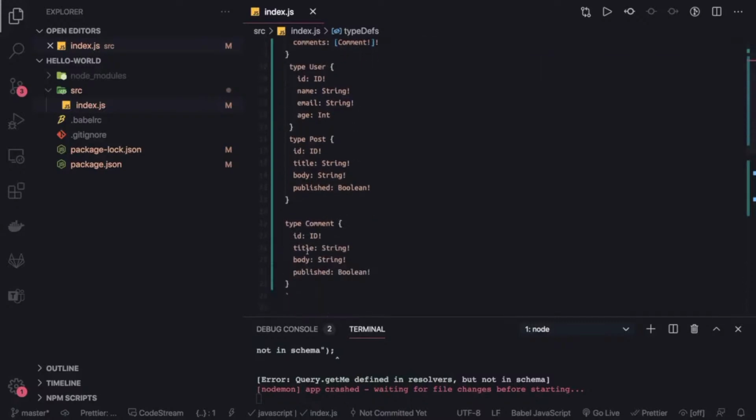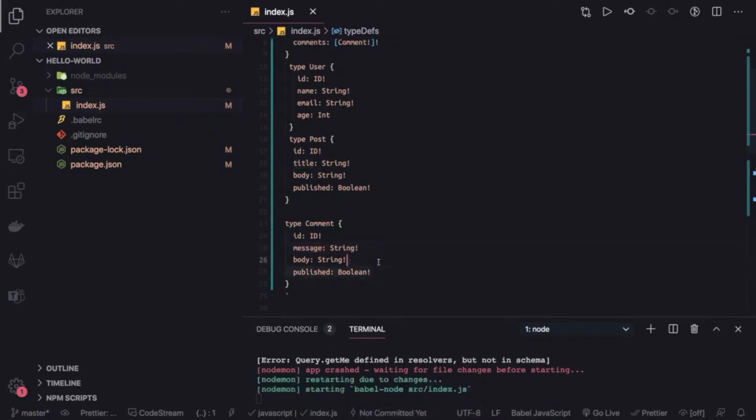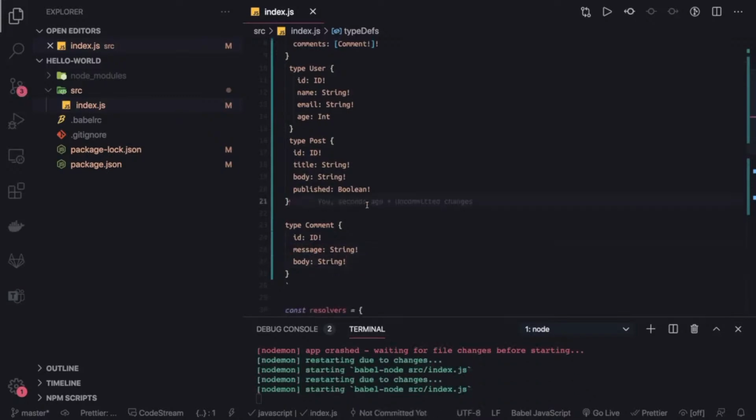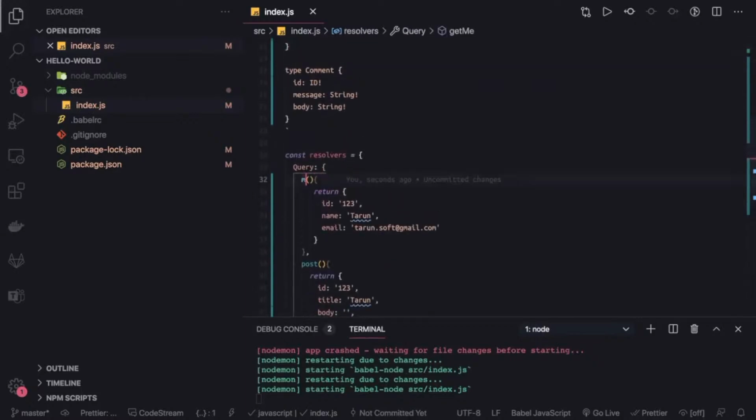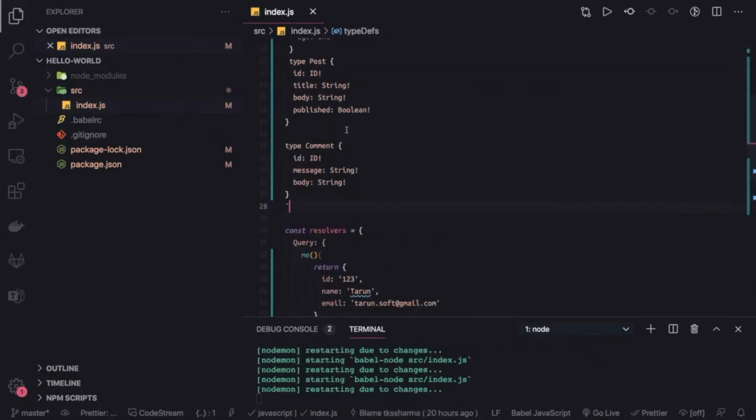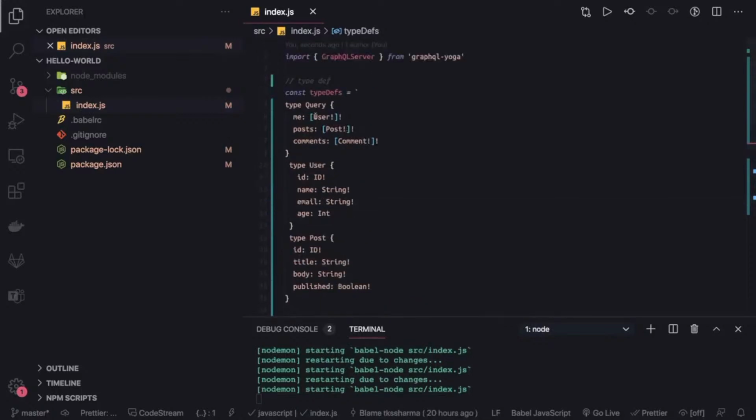A comment can have a message and body, that's it. And we can define our queries, which will be me, and me should always return an object, not an array. So we are good here.